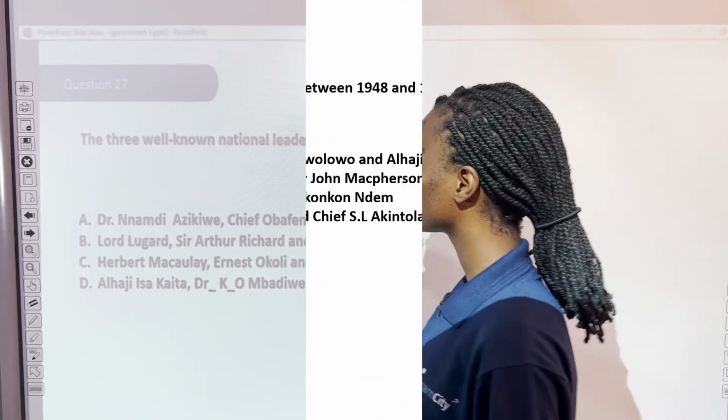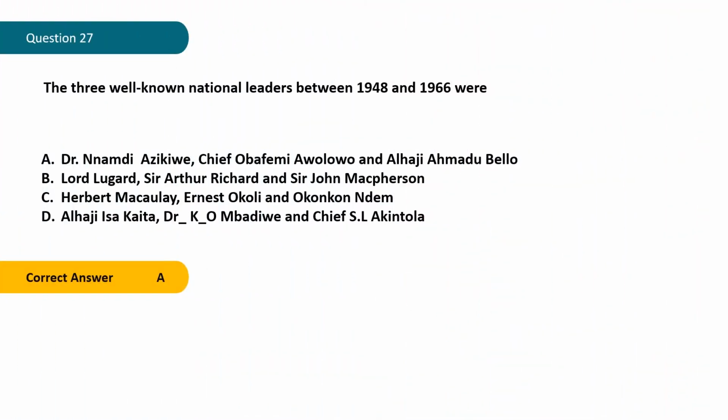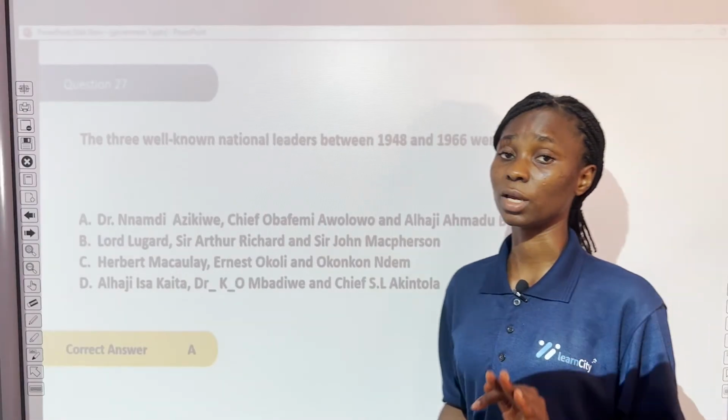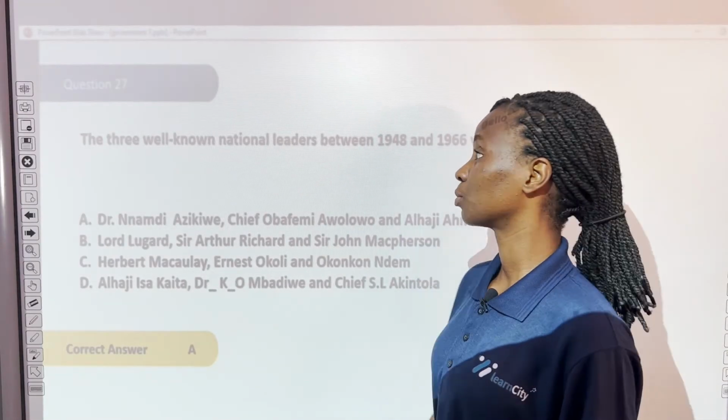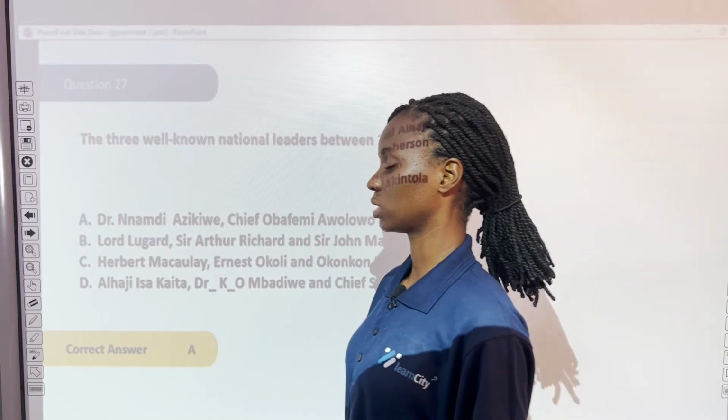Let's see for ourselves. The correct answer is A. Dr. Nnamdi Azikiwe, Chief Obafemi Awolowo, and Alhaji Ahmadu Bello. These three men were prominent in Nigeria from 1948 to 1966.